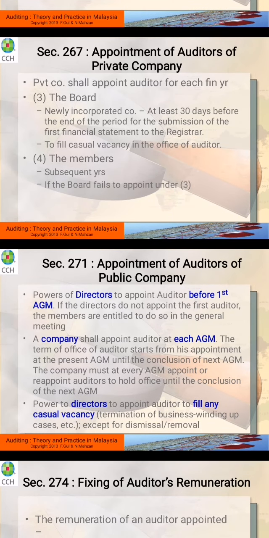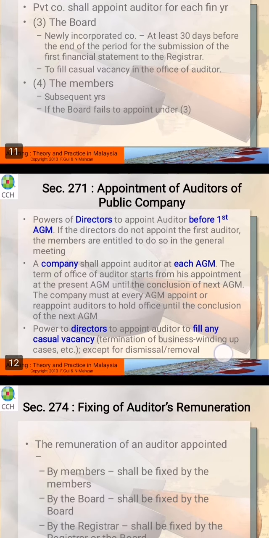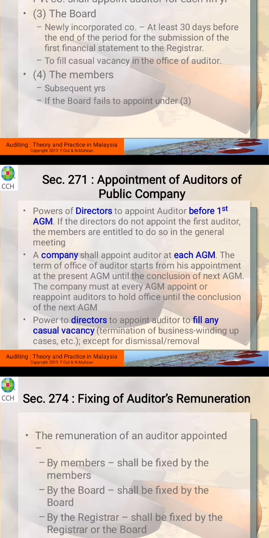All right, section 271, appointment of auditors for a public company. Just now was for private, now it is for public. The directors have the power to appoint the auditor before the first AGM. If the directors do not appoint the first auditor, the members are entitled to do so in the general meeting.